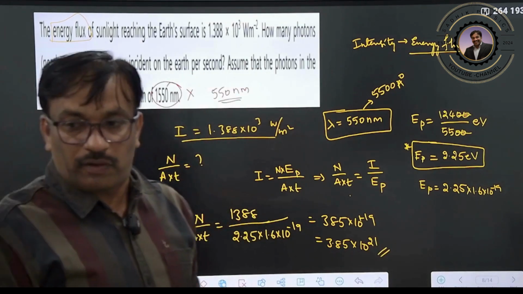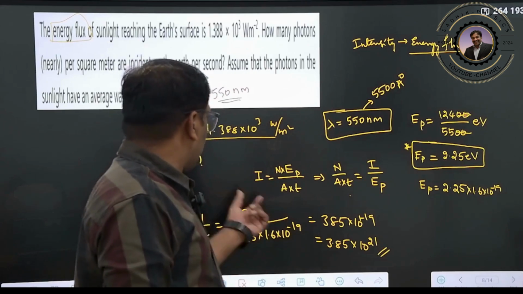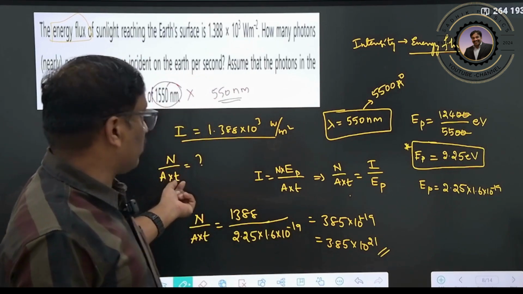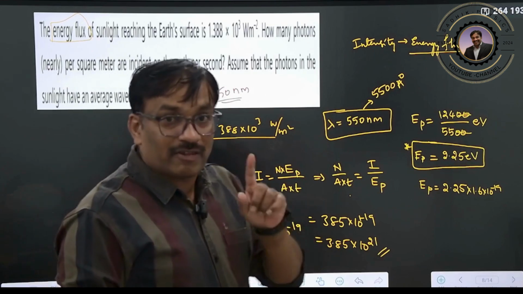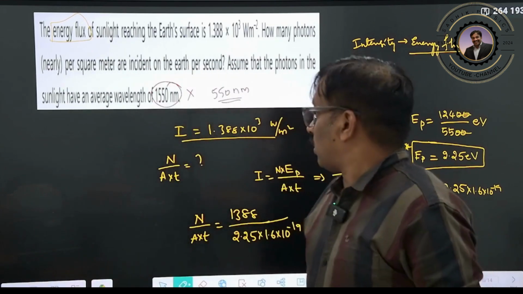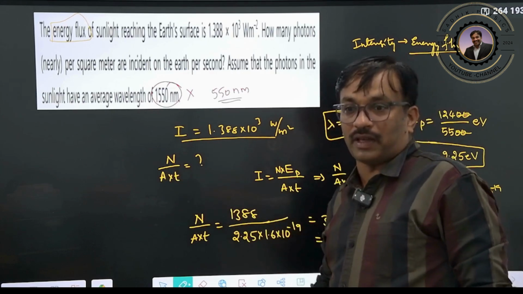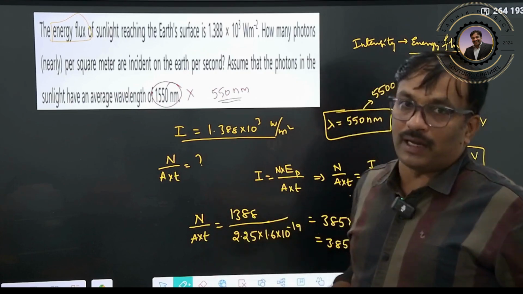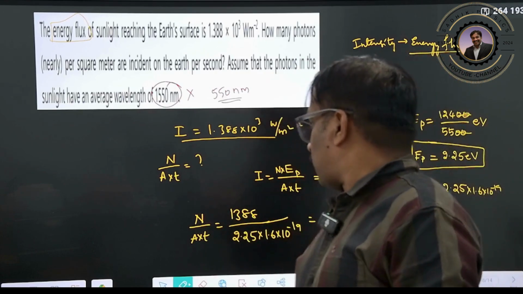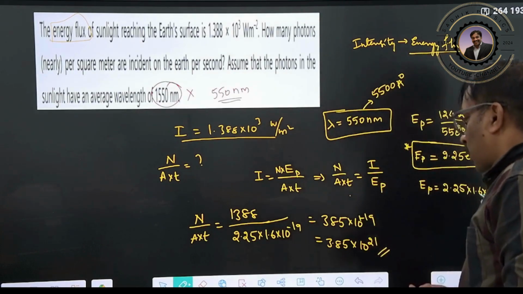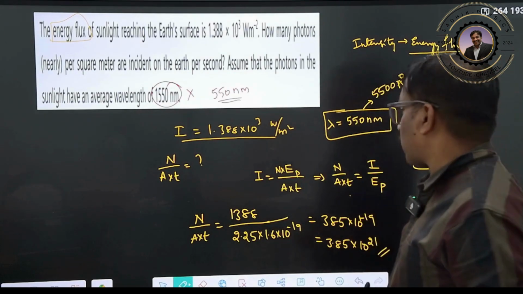This many photons per unit area per unit time we are receiving per square meter. You can imagine for our complete earth how many photons we are receiving every second. Clear? Very important.